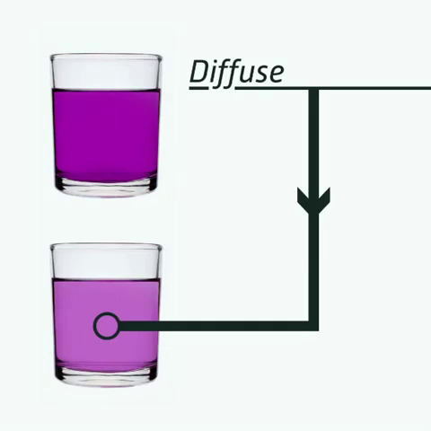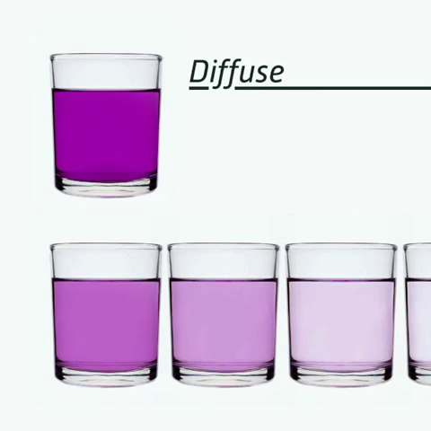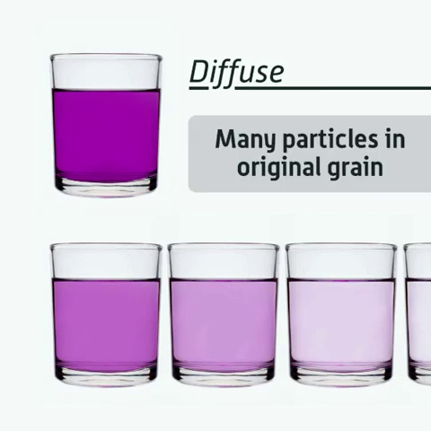If you tip half the purple water out and add some more clean water, it'll still be purple. Keep repeating this, and it'll take you many tries before the water is no longer purple. This shows that there were many, many particles in the original grain of chemical.